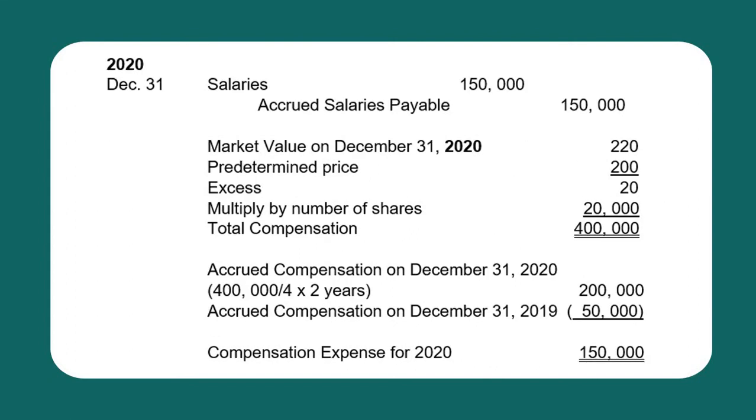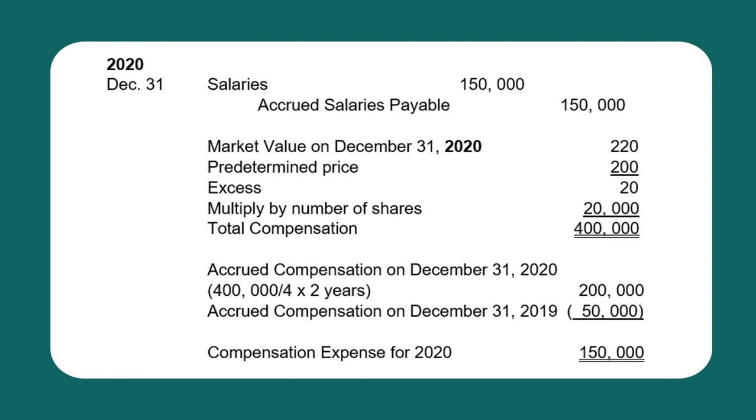At the end of 2022, the amount to be recognized is 150,000, computed as follows. The market value on that date is 220, less the predetermined price of 200, the excess, which will be the fair value of the shares, or the liability, is 20 pesos times the number of shares, 20,000. Thus, the estimated fair value of the compensation at the end of the vesting period is 400,000.